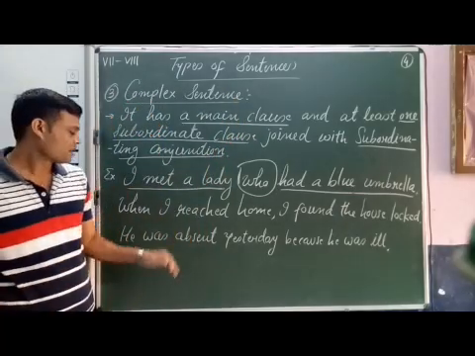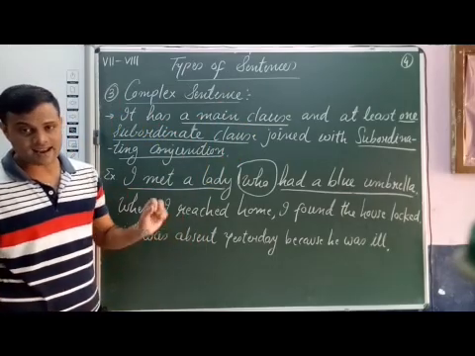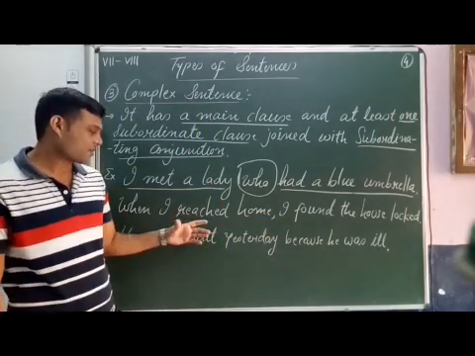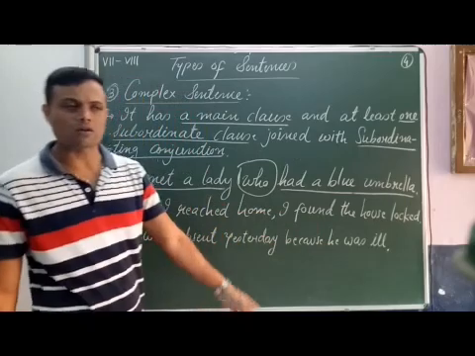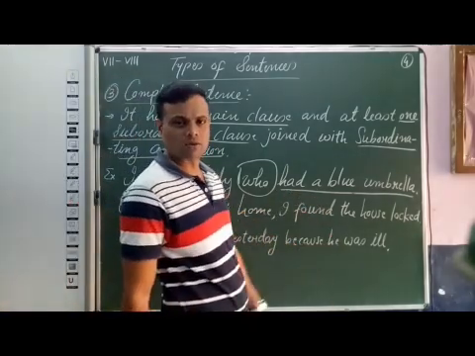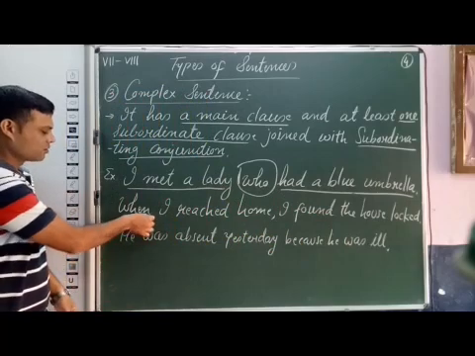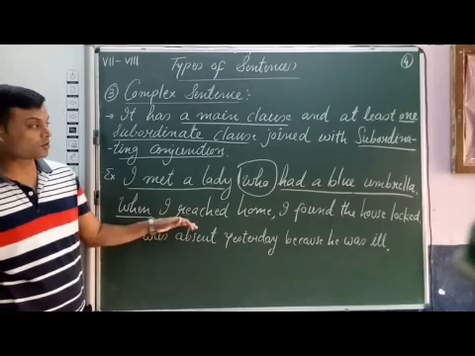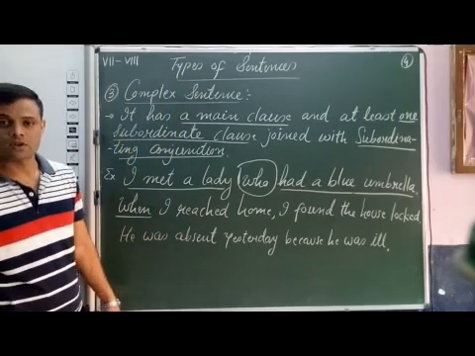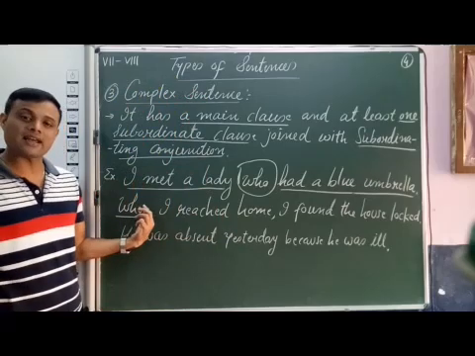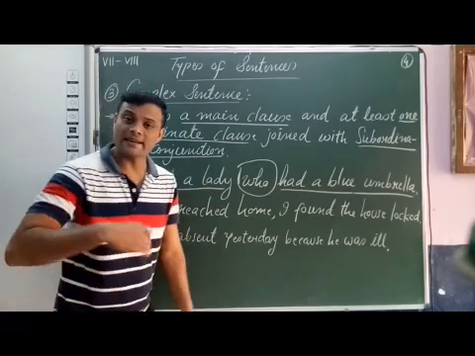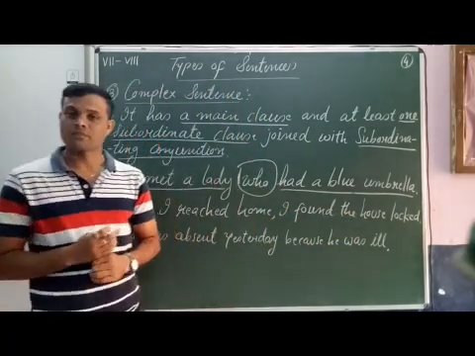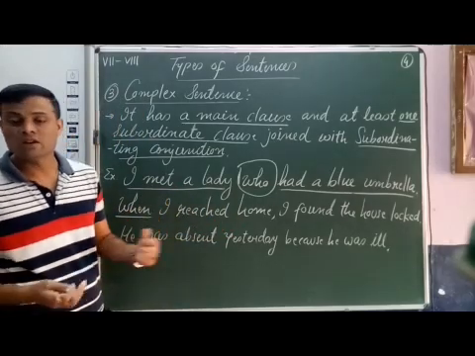See the next example. When I reached home, I found the house locked. Now here, two clauses: I reached home, I found the house locked. And conjunction is used, that is when. So this sentence is also a complex sentence. Two clauses joined with conjunction when. This I reached home depends on I found the house locked to complete the meaning. And these two clauses joined with when, so it is a complex sentence.